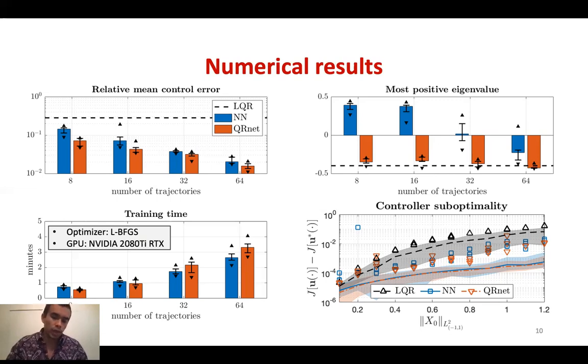But one thing I want to point out is that the neural network has a couple of outliers where it accumulated a lot of extra cost, even though it started close to the origin. That's just because of the unpredictable nonlinear structure of the neural network. In QRnet, we don't see this because of that extra LQR component that gives it a little bit more stability.